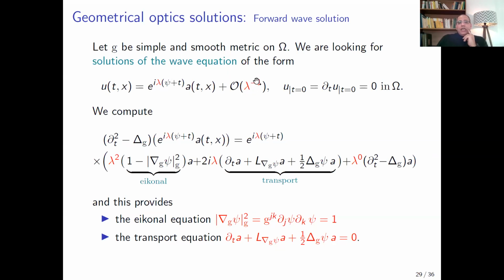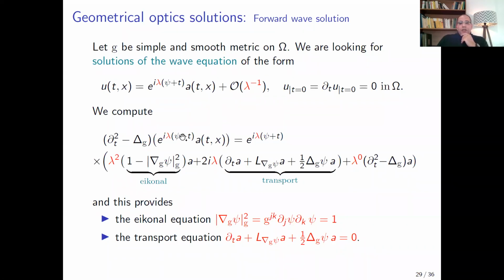So in order to construct a solution in this form, we apply the wave operator to the principal part and we compute all the terms. We consider the terms with respect to the power of lambda. Of course, in order to construct the error term, which will be small in L2 norm, we need to eliminate these two terms which have some power of lambda.